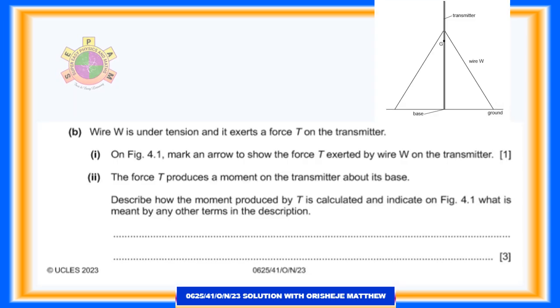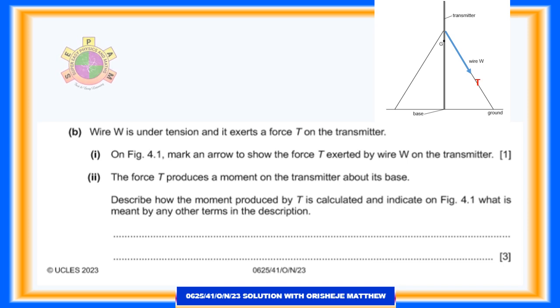Question 4b. Wire W is under tension and it exerts a force T on the transmitter. Question 4b. 1. On figure 4.1, mark an arrow to show the force T exerted by wire W on the transmitter. For 1 mark. Answer. The force T exerted by wire W on the transmitter acts downward along the wire.